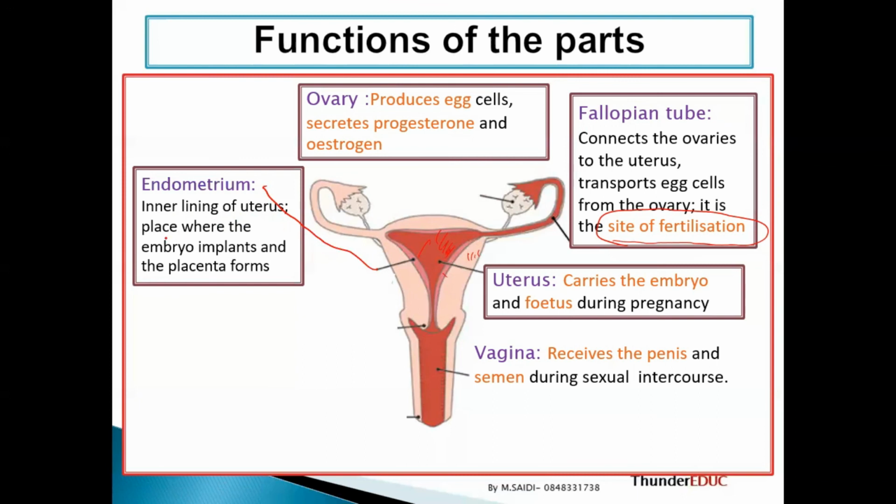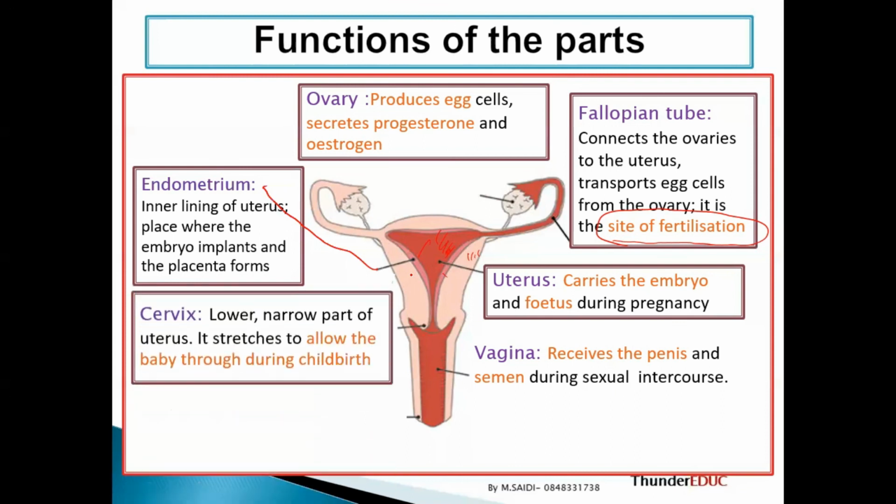It's a place where the embryo implants itself. Actually, that's where the implantation takes place. Finger-like projections form from there. It is where the placenta is supposed to connect. So it's very important for implantation to take place.